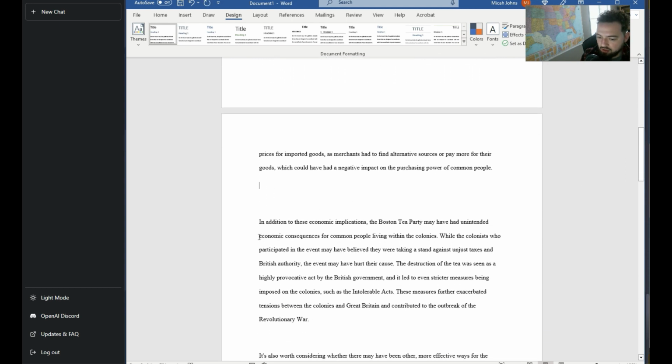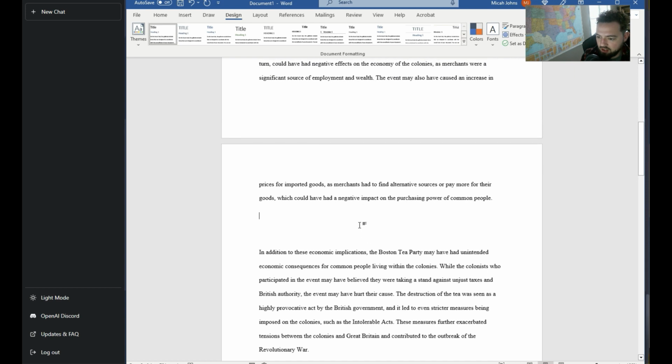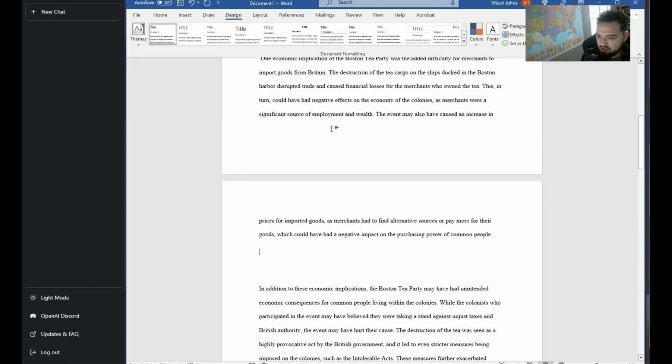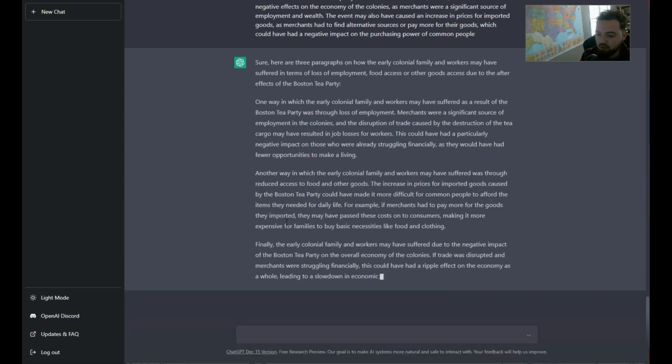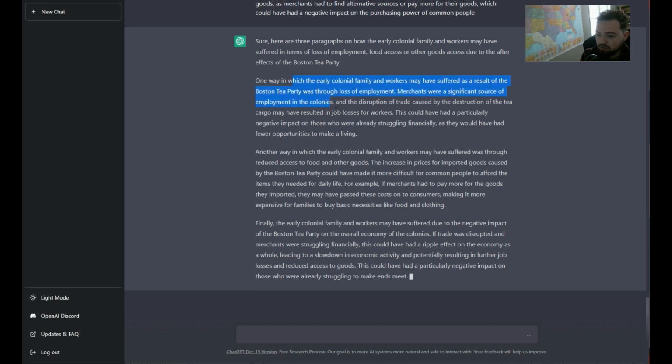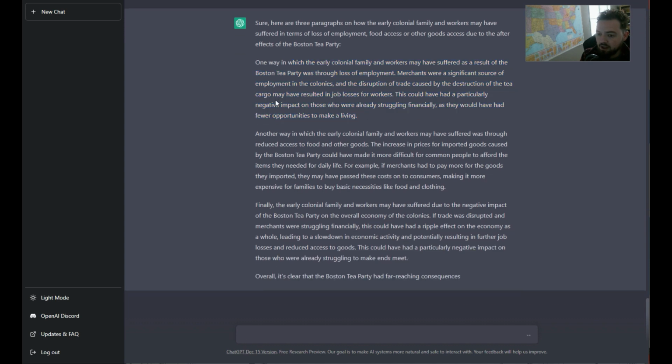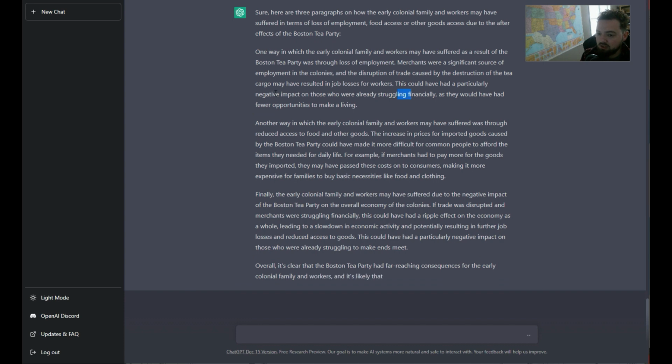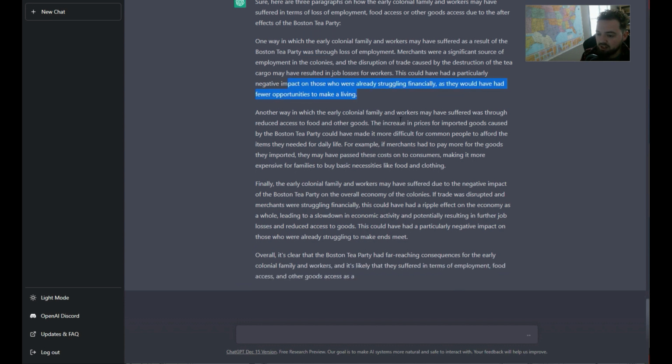So right here, it talks about merchants, employment, wealth, and it focuses on the merchants, but then I want to take a turn and say, well, forget about the merchants. Let's talk about the average colonial family and how that impacted them. So let's see here. This could have had a particularly negative impact on those who are already struggling financially, with the increase of prices.